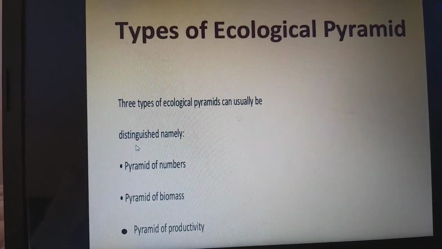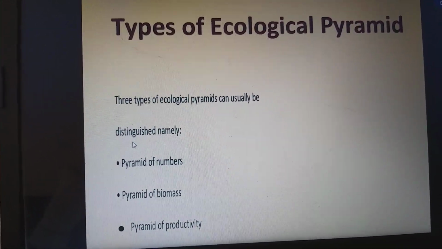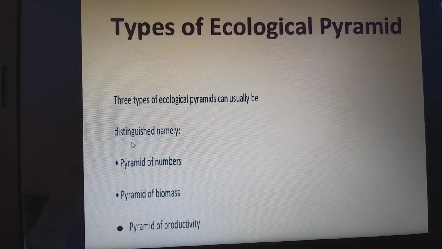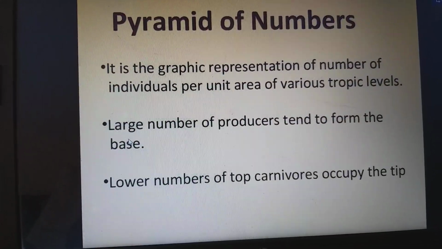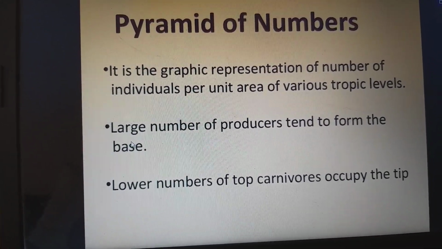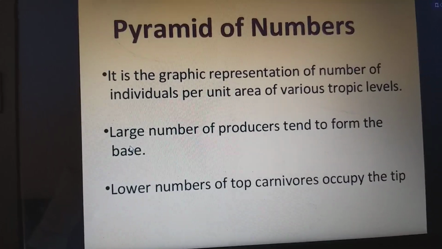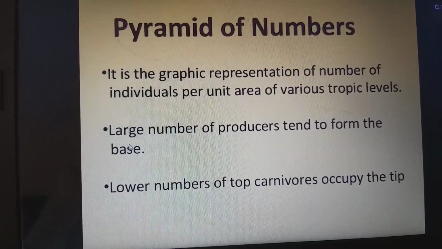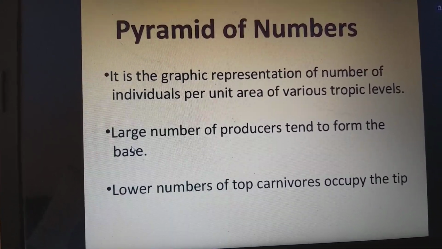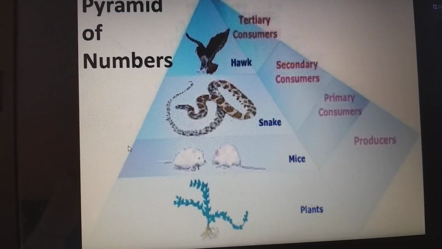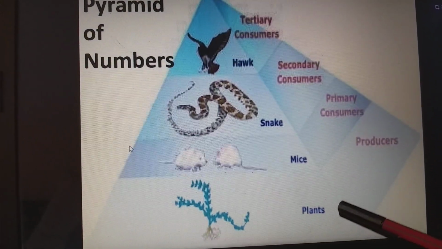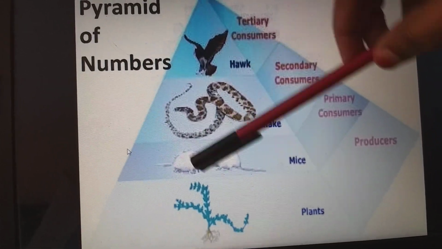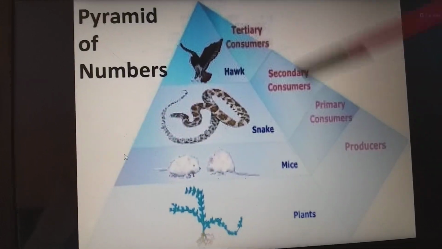Types of ecological pyramids. Three types of ecological pyramids are usually distinguished, namely pyramid of numbers, pyramid of biomass, and pyramid of productivity. First, pyramid of numbers. It is a graphical representation of the number of individuals per unit area at various trophic levels. A large number of producers tend to form the base. A lower number of top carnivores occupies the tip. We have a huge number of plants, and finally tertiary consumers are in lesser number. This we call the pyramid of numbers.